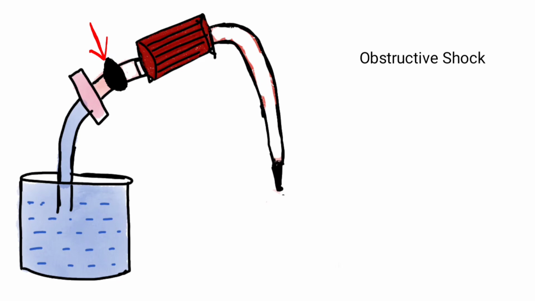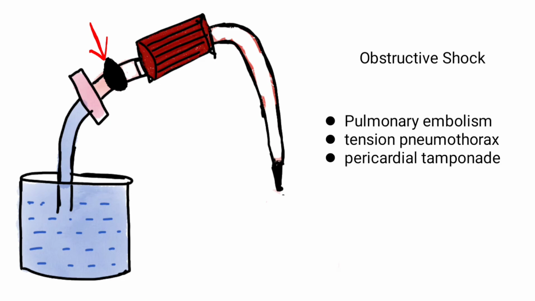Next is the obstructive shock. Here there is adequate fluid, adequate volume, but the blood is not coming to the left ventricle for pumping. There is a block between the right atrium and the left ventricle. The causes of obstructive shock are pulmonary embolism and tension pneumothorax, where the filling of the left atrium and left ventricle is prevented.